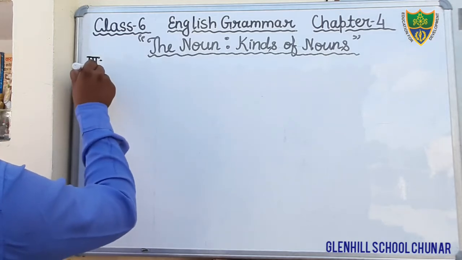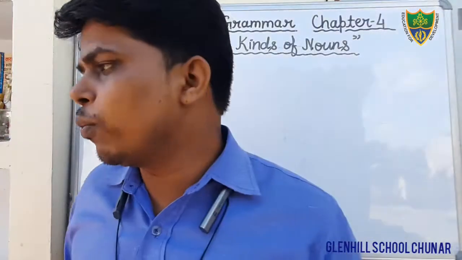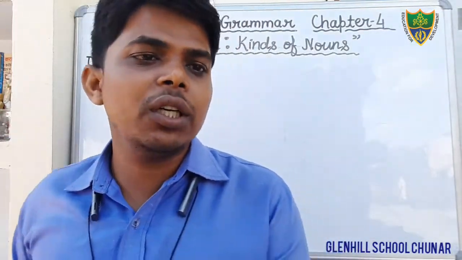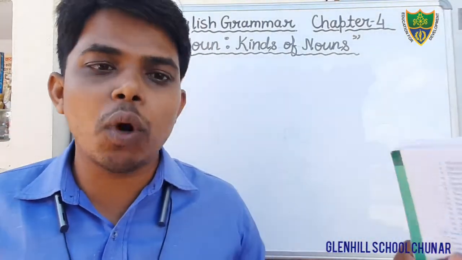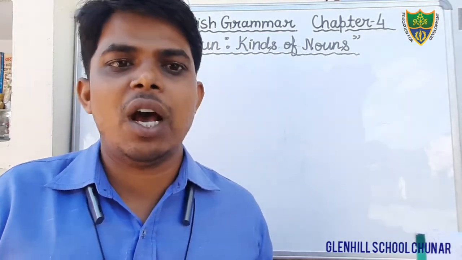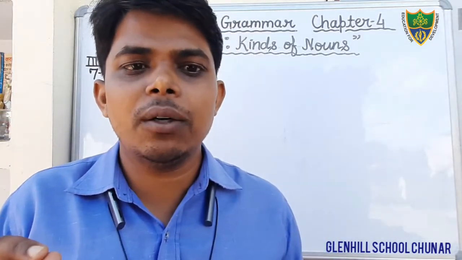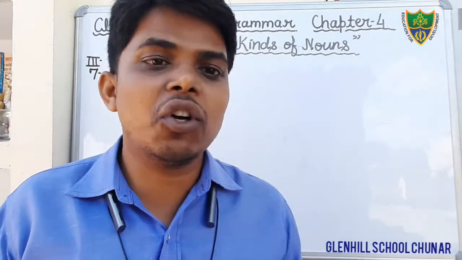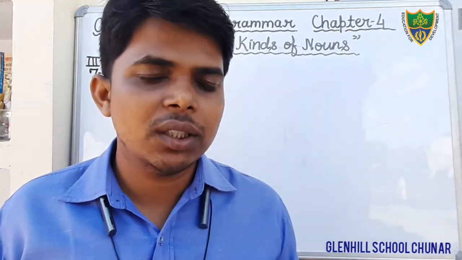Exercise number third and question number 7. What is question number 7? Here, dear students, in this question you have to fill the abstract noun. In the helping box it is given verb or adjective, and you have to write down the abstract noun. I have already told you what an abstract noun is. Abstract nouns are those which we can only think of; we cannot touch or see them, we can only feel or realize them. For example, happiness, goodness, honesty, bravery, these are abstract nouns.